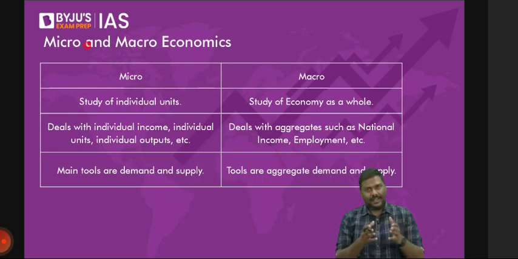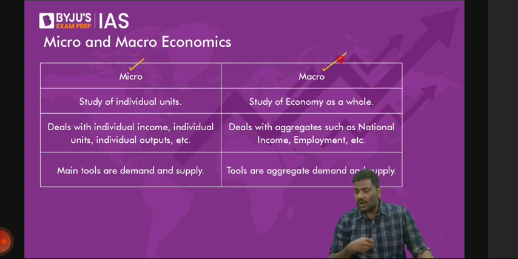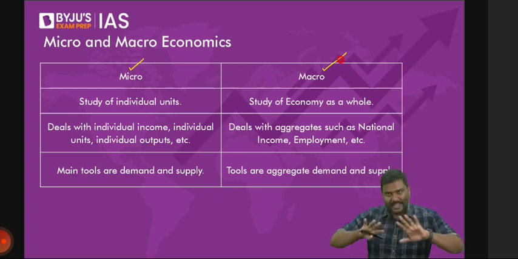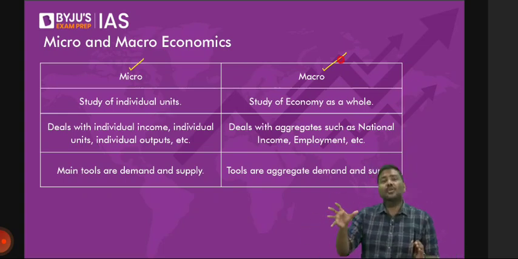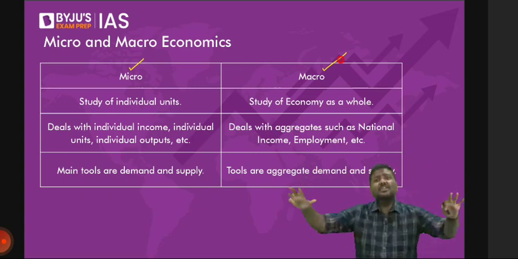Done. Now, whenever you talk about economics, we divide economics into two parts. One is called microeconomics. Second one is macroeconomics. Now, just to remember it easily, remember this. Macro means big picture. Macro means always look at the big picture. Big picture means summation of everything.